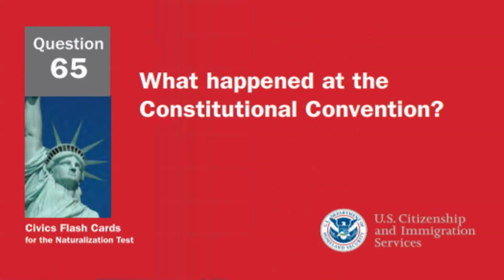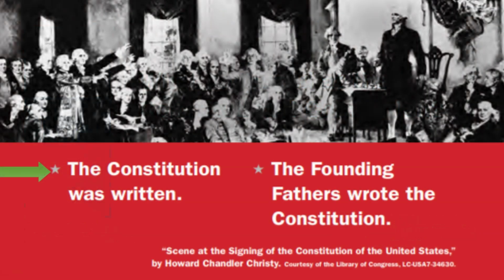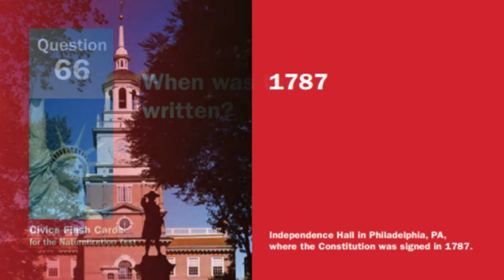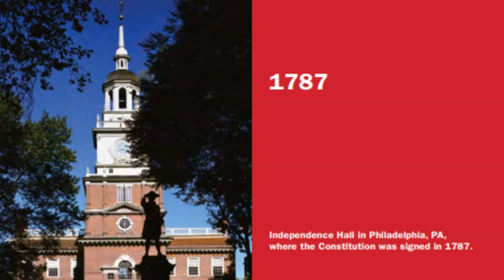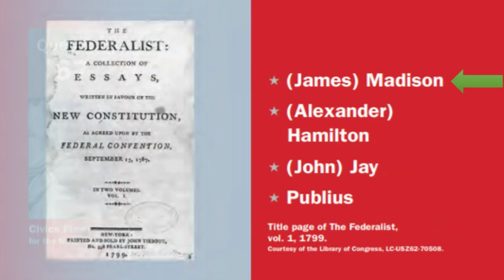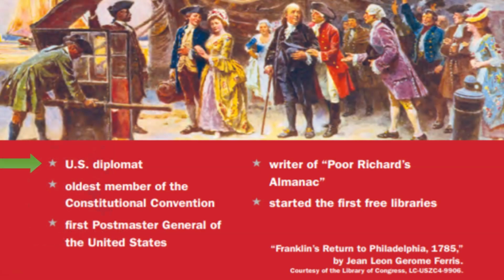What happened at the Constitutional Convention? The Constitution was written. When was the Constitution written? In 1787. The Federalist Papers supported the passage of the U.S. Constitution. Name one of the writers. James Madison. What is one thing Benjamin Franklin is famous for? United States diplomat.